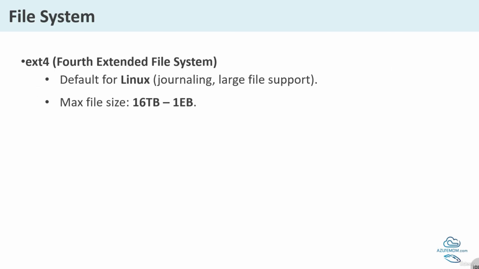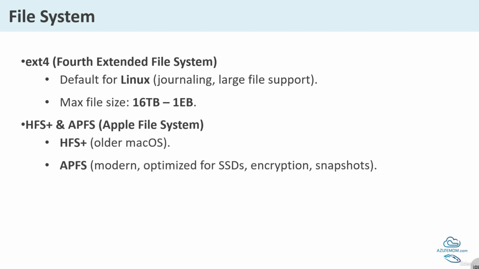Now, ext4. We call it the fourth extended file system. It is the Linux default file system, great for stability and big files. It supports massive files up to 1 million terabytes and recovers data quickly if crashes happen. It is faster and more reliable than older versions like ext2 or ext3, perfect for Linux users.